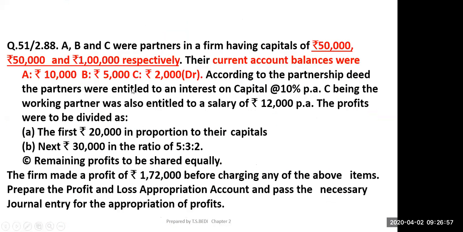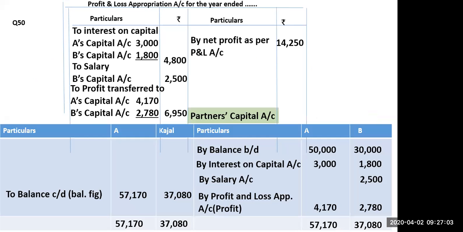Now come to the next part. This one, question number 51. Sir, can you show the previous question again? The last slide? This one? Yes, sir. Simple, we have transferred interest on capital, salary and P&L profit to the credit side of the partners' capital. Yes, sir. Now you can. But again, one has left. 59 students are there. Who has left earlier?